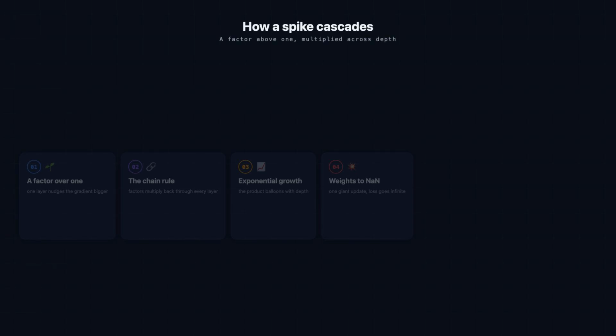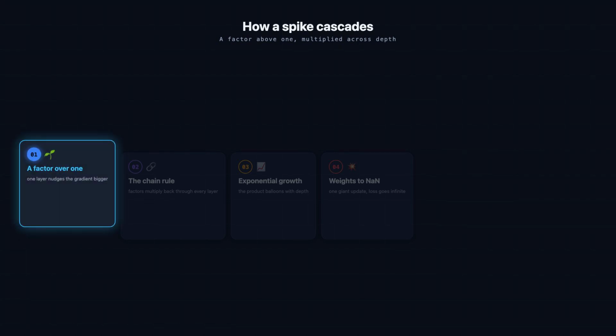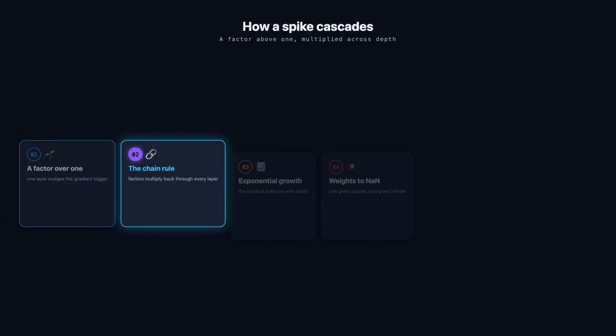How does a tiny problem snowball into total collapse? Watch the cascade unfold, layer by layer. It begins innocently. During backpropagation, a single layer produces a gradient factor that happens to be a little larger than 1. On its own, that is completely harmless, barely noticeable, just one layer nudging the signal slightly bigger as it passes through. But gradients do not travel through just one layer.